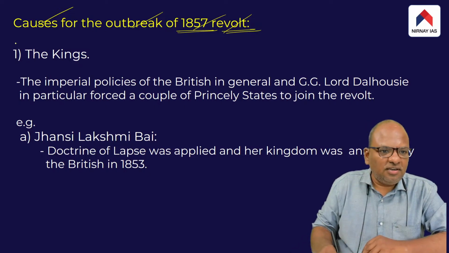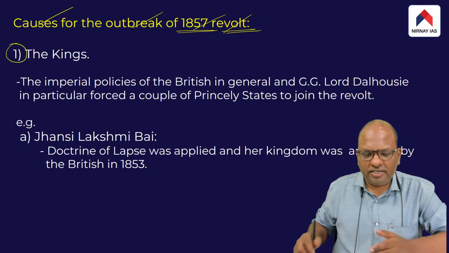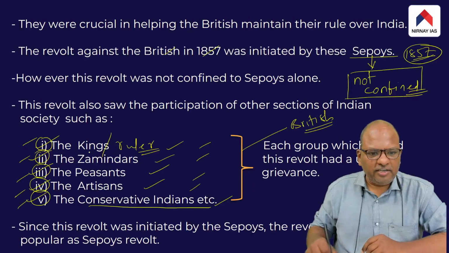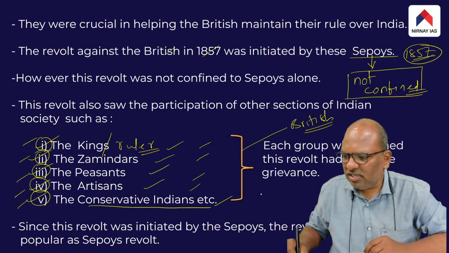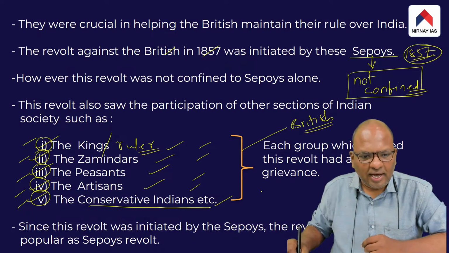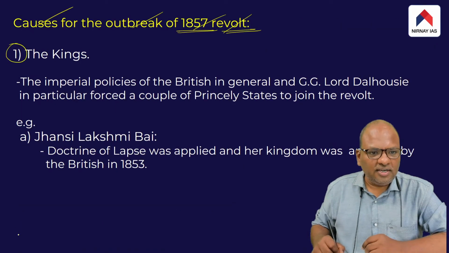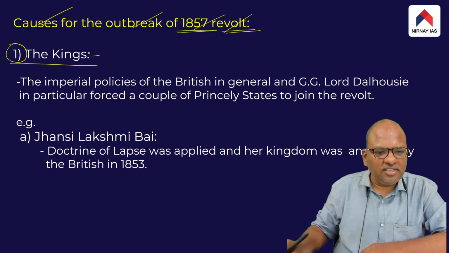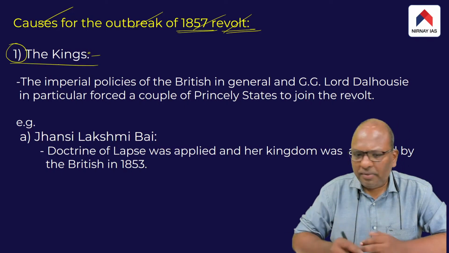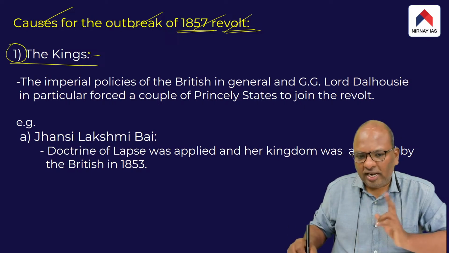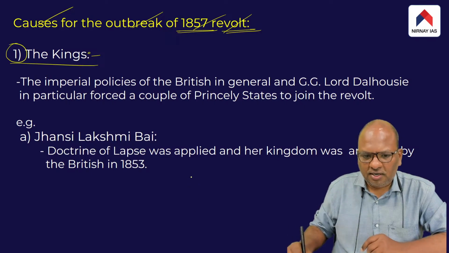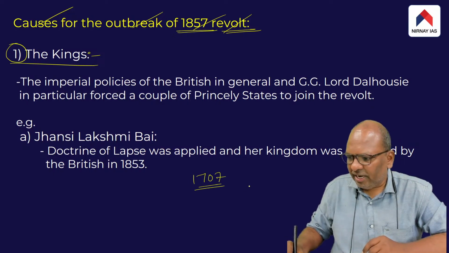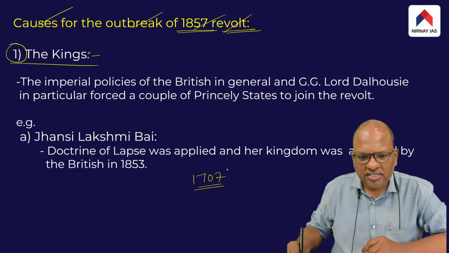One cause is, why did the kings participate? I just told you, kings, that is the rulers of different princely states, participated in large numbers. Now let us take a look at the factors that motivated the kings to revolt against the British. I already told you in the last two classes that in 1707, the Mughal ruler Aurangzeb died, following which the disintegration of the Mughal Empire proceeded.